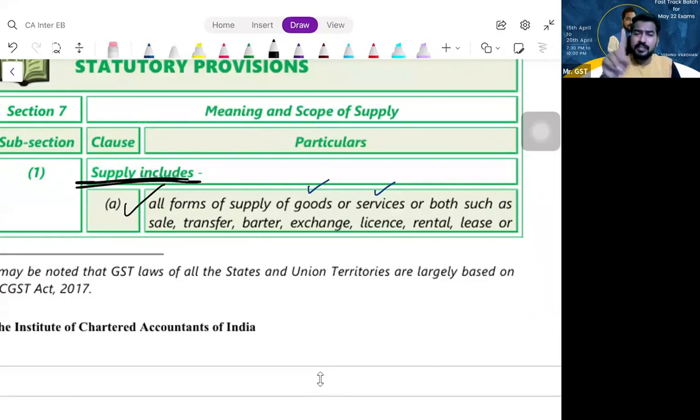No, sir. It is good. Car is a mobile property, a good. Is there consideration? Yes. But is selling the car in the course or furtherance of your business? No. So it is not a supply.